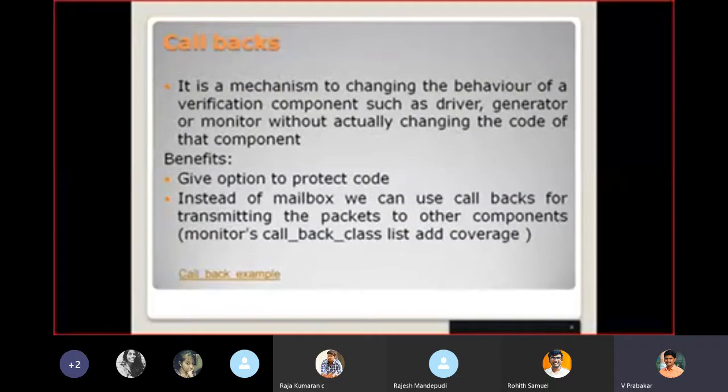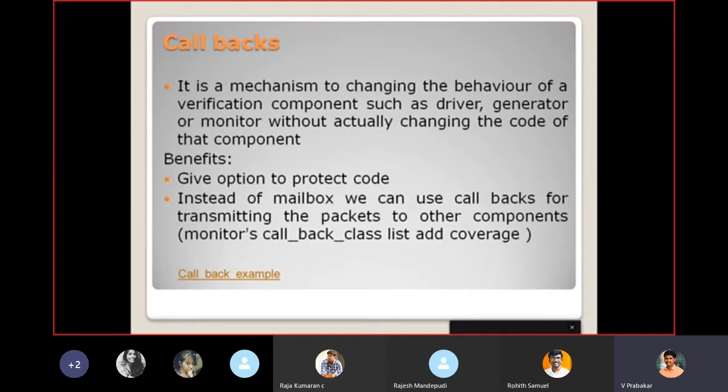So we provide a VIP for the clients. This VIP contains master and slave parts. VIP is nothing but a verification IP. It contains a master sequence and also a slave sequence. If you run a particular test case, the master sequence will generate the address, data, read/write, control, everything, and send it.